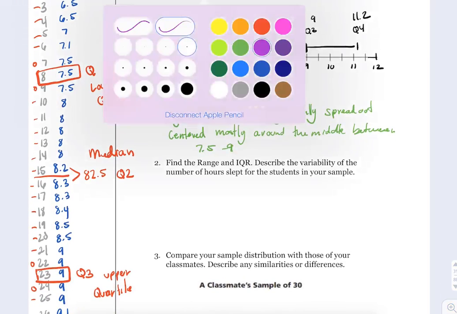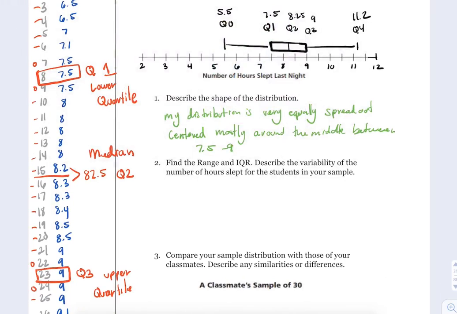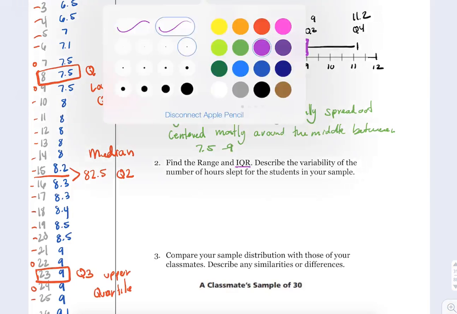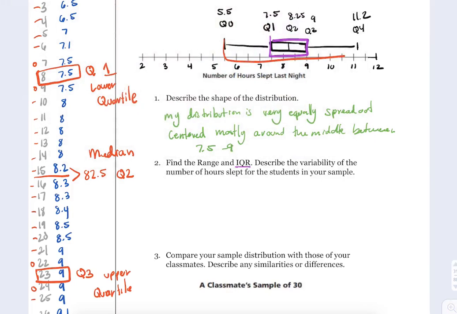So here it says find the range and the IQR. So the IQR is this middle section here. That's the IQR, and from here to here, oops, too far. From Q4 to Q0, that's my range. Okay, so let's start with the IQR first.